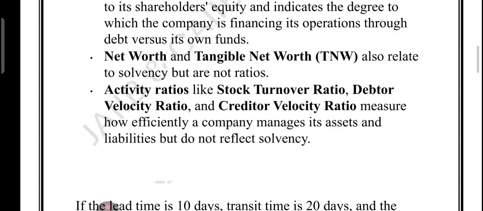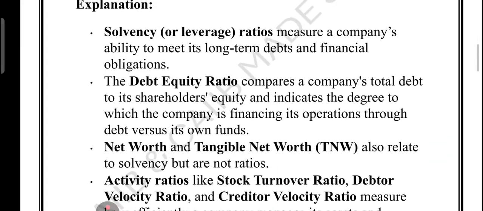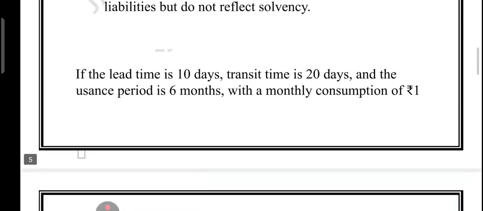So let's summarize the key facts we have learned here. Remember, debt equity ratio is a kind of solvency ratio. It tells how much debt versus owner money is being used. It shows the company's long-term financial risk. Whereas stock turnover ratio, debtor velocity ratio, and creditor velocity ratio are all kinds of activity ratio. They show efficiency, they don't show solvency. Now have a look at the next question.